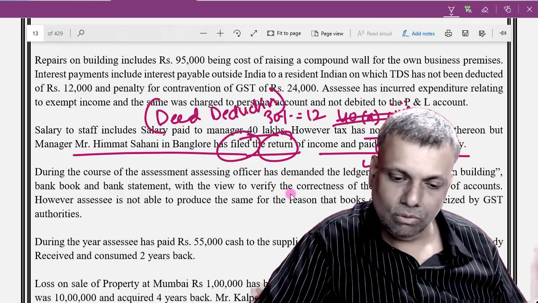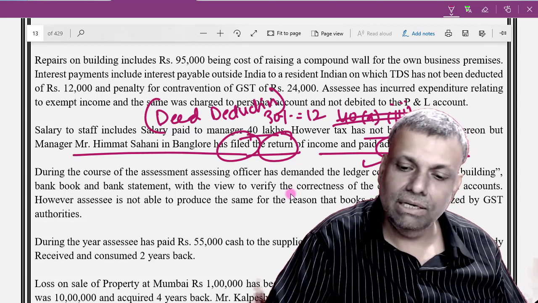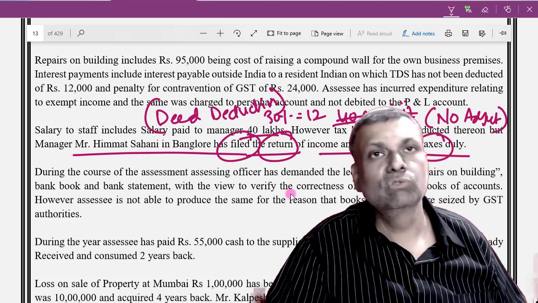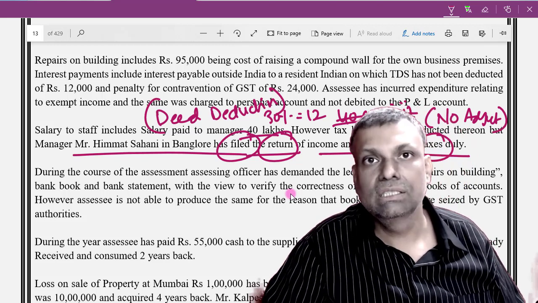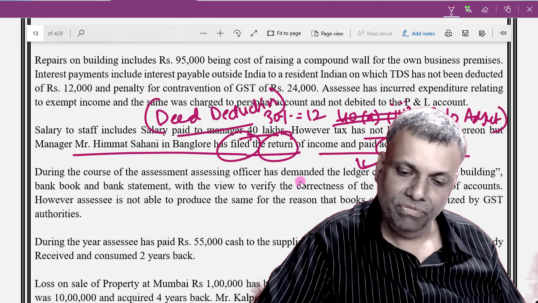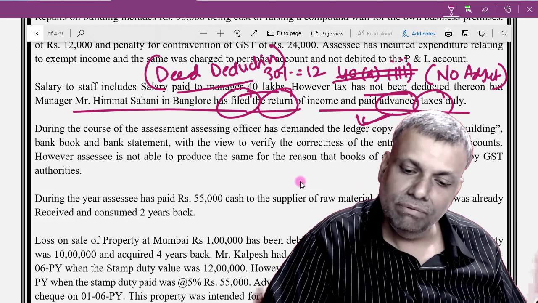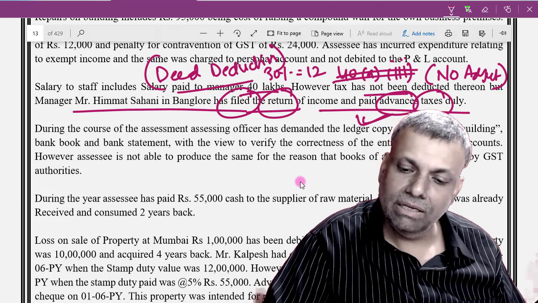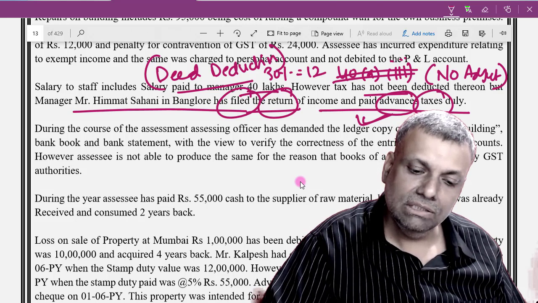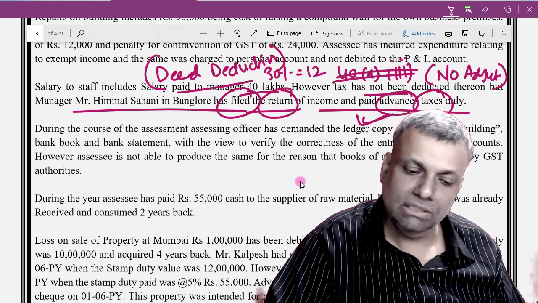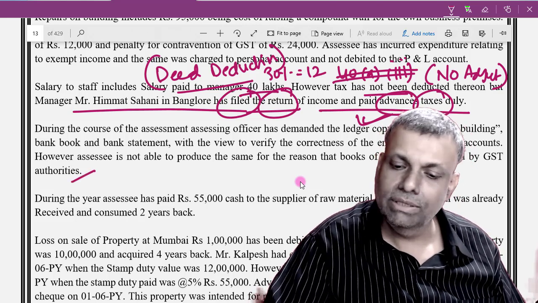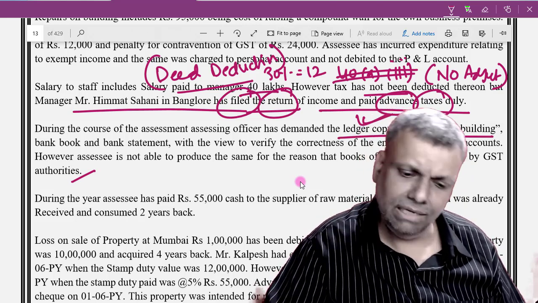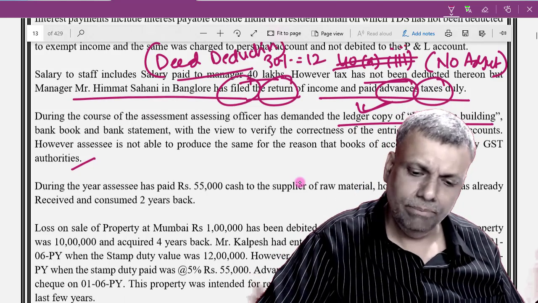Okay, now come to the question. Here I will write a note and ultimately say that no adjustments should be required. I will assume that this is a deemed deduction of tax at source. Next point. During the course of the assessment, the officer demanded the ledger copy of repairs on building, bank book and bank statement with a view to verify the correctness of the entries in the books of accounts. However, the assessee is not able to produce the same because the books of accounts are seized by the GST authorities. Whether you can call for the copy of these ledger accounts, yes, the assessing officer has the powers to do that. There is nothing wrong.